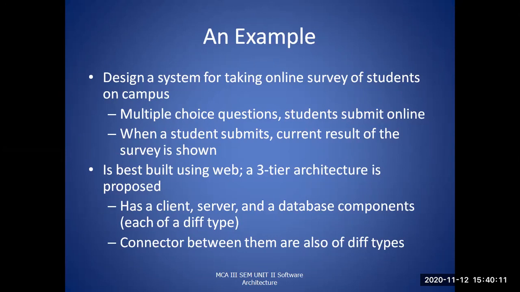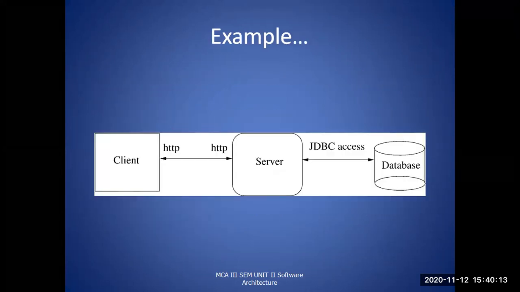So different types of connectors will be used here. Observe this example: what are the different types of connectors which have been used? We are concentrating on a particular language here, the programming language Java. The client will be a client system, it may be any person who is trying to interact with the server.